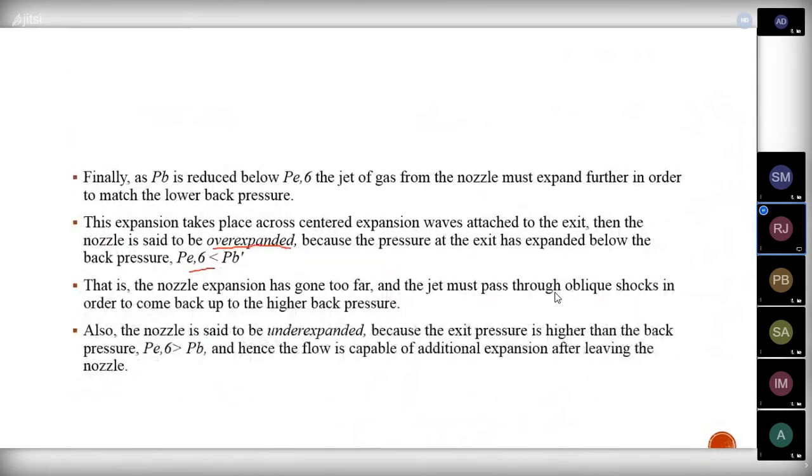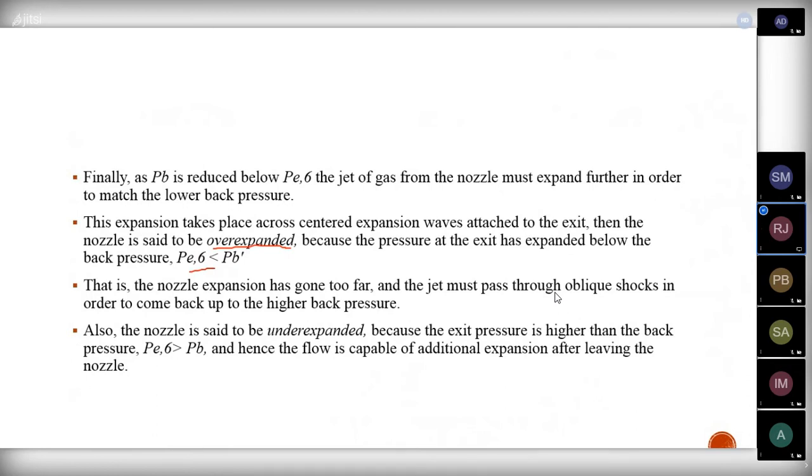Do you understand this oblique shock and then the expansion fans? Yes, sir. Okay, at the exit, because of these conditions only, we will be getting the shocks and all. That is an oblique shock because of this underexpanded condition, that is, the exit pressure.